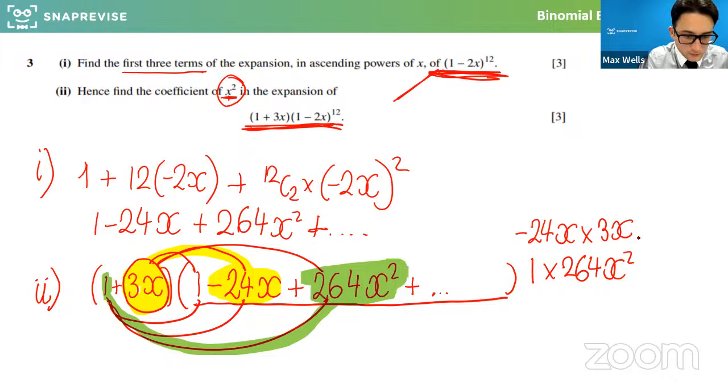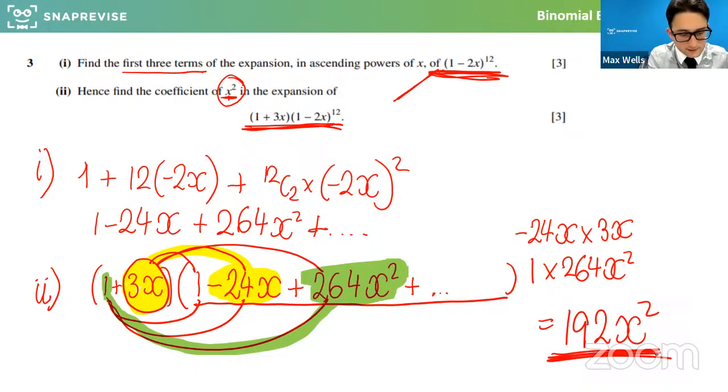And when we tidy those up, we end up with 192x squared. Okay, so hopefully that's clear, but that's a really good extension question to look at.